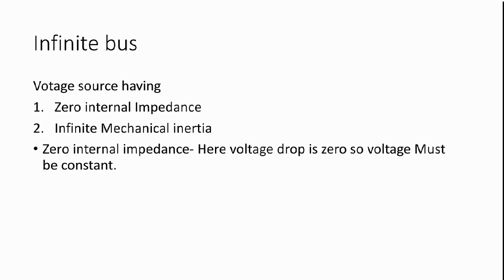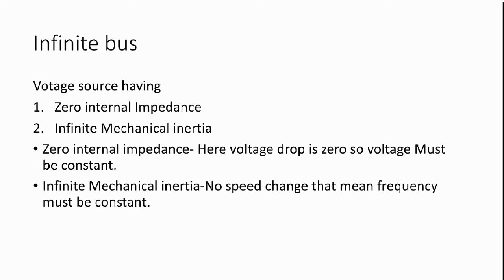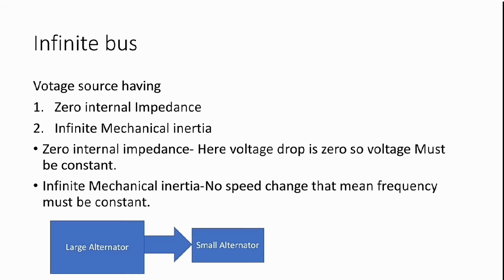If you want to note it down, you can write this: zero internal impedance means the voltage drop is zero, so the voltage must be constant. And the second one is infinite mechanical inertia, so no speed change, which means the frequency must be constant. This is an important line.